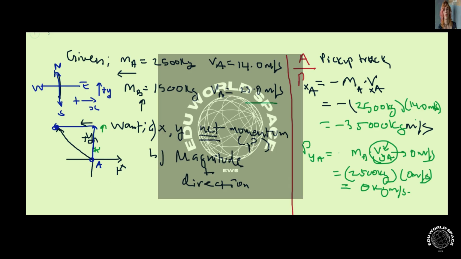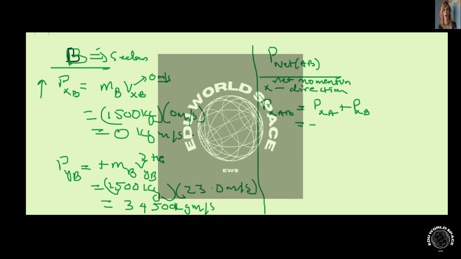For A, the momentum in the x direction, as you can recall, is negative 35,000 kilogram meters per second. And then for B, it's 0 kilogram meters per second. And so in the x direction, the resulting momentum for A and B is negative 35,000 kilogram meters per second.